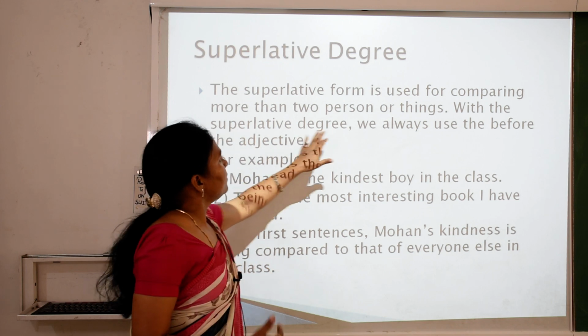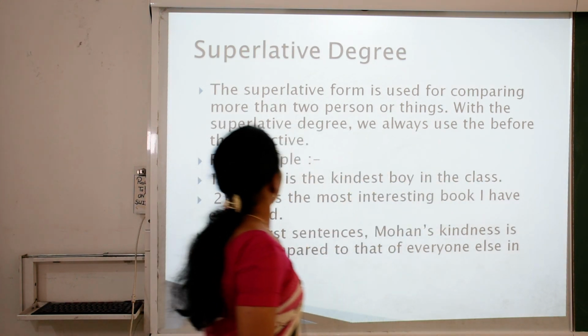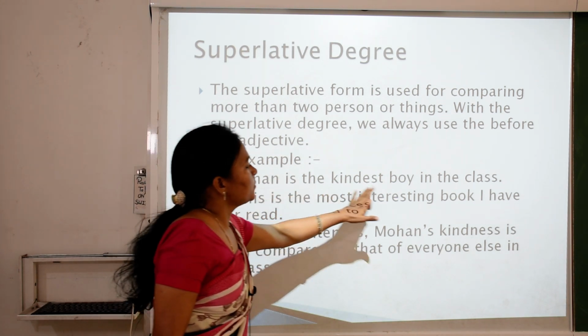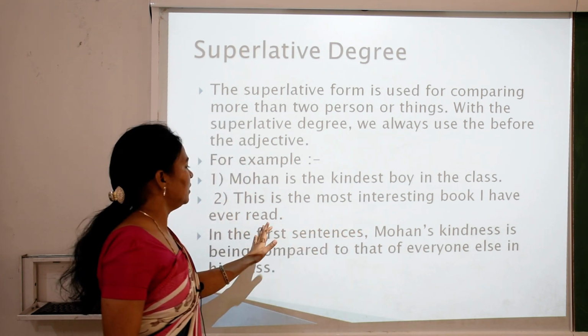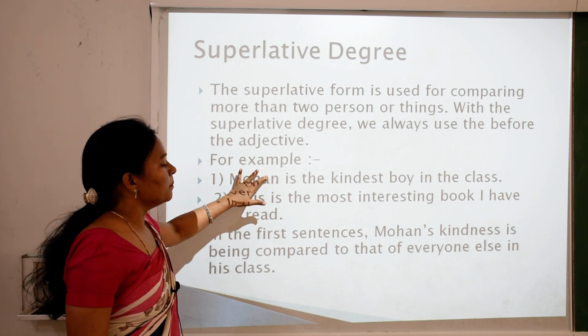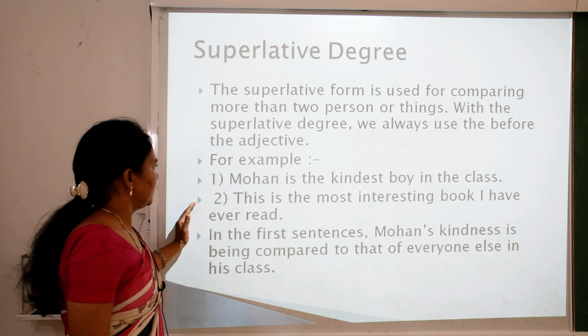With the superlative degree, we always use the before the adjective. For example, Mohan is the kindest boy in the class. This is the most interesting book I have ever read.